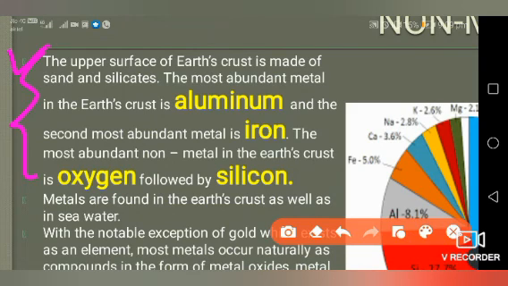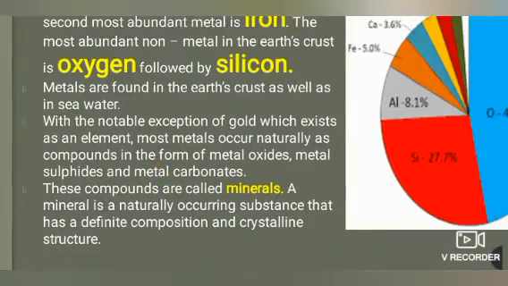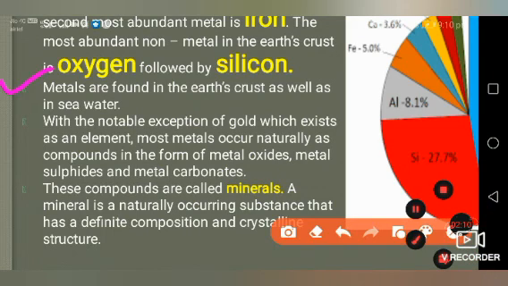First, the upper surface of the earth's crust, the upper layer of the earth's crust, is made up of sand and silicates, in which the most abundant metal is aluminium and the second most is iron. Similarly, the most abundant non-metal is oxygen, and the second most is silicon. After this, the second thing given here: metals are found in the earth's crust as well as in seawater. It means that most metals are found in the earth's crust as well as in seawater.